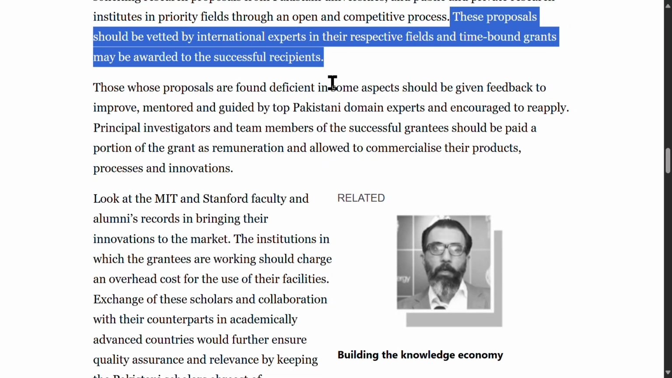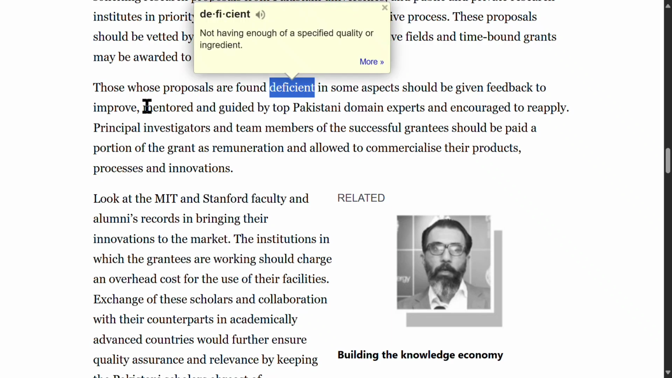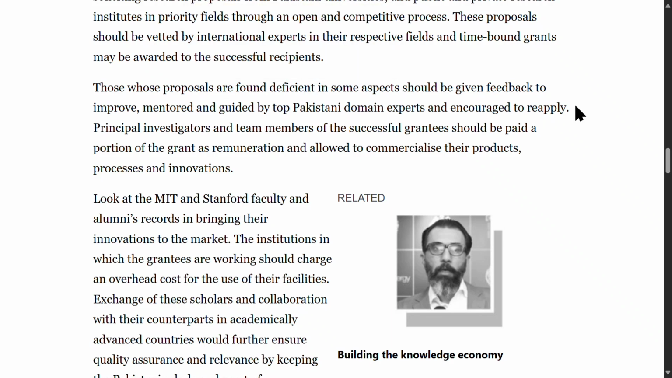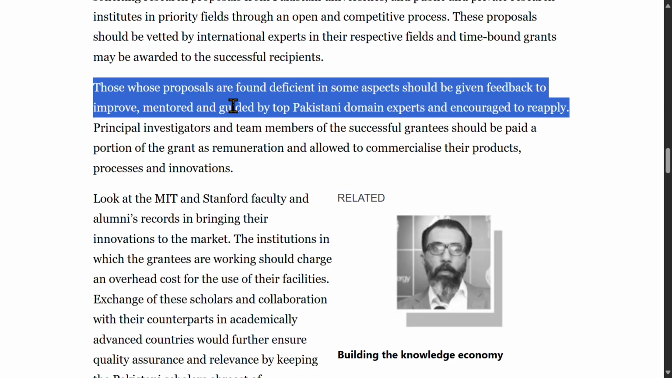Those whose proposals are found deficient in some aspects should be given feedback to improve, mentored and guided by top Pakistani domain experts, and encouraged to reapply. This sentence means that unsuccessful applicants should receive constructive criticism and support to improve their proposals for future opportunities.